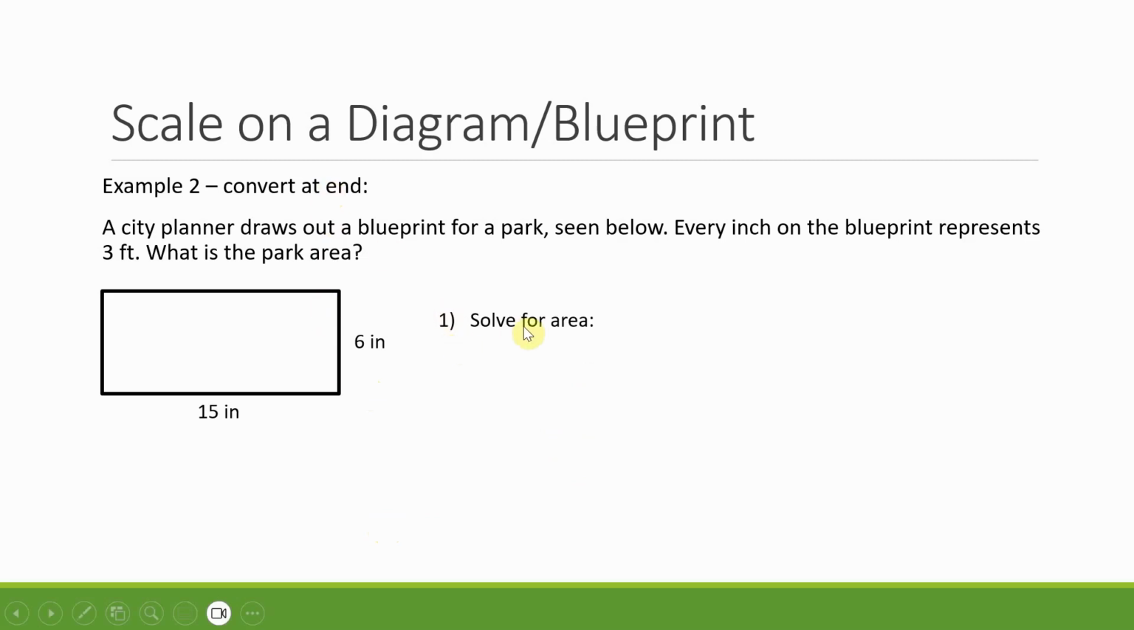So this time, I'm just going to solve for the area with what they gave me first. So 6 times 15, 90 inches squared. Now, all my answer choices are in feet, and they're going to ask for it in real life feet. So now I would just convert that 90, right? So 90, that's the inches, and they told me that every inch is 3 feet, right? So just multiply by 3. That'll give me 270 square feet, right? Well, no. And why is that? This is not even close to what I got when I converted at the beginning. That's because we did this wrong.